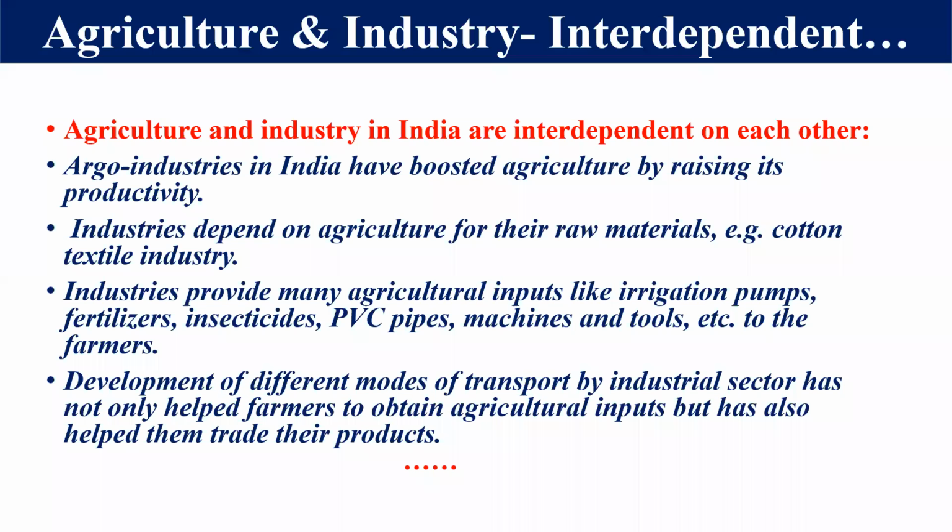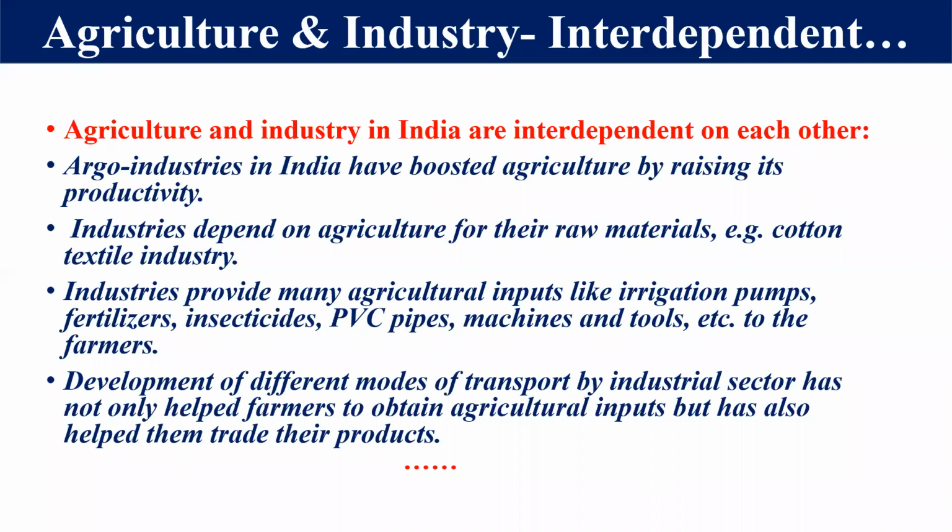Now, dear students, the development of different modes of transport by the industrial sector has not only helped the farmer to obtain agriculture inputs, but it has also helped them to sell their products. It means now the farmers are able to send their agriculture products to far-off markets. They can sell them in the market, and they can also purchase the products necessary for agriculture from the market.